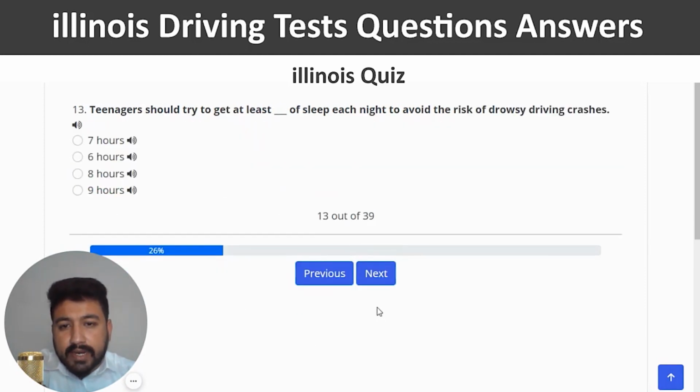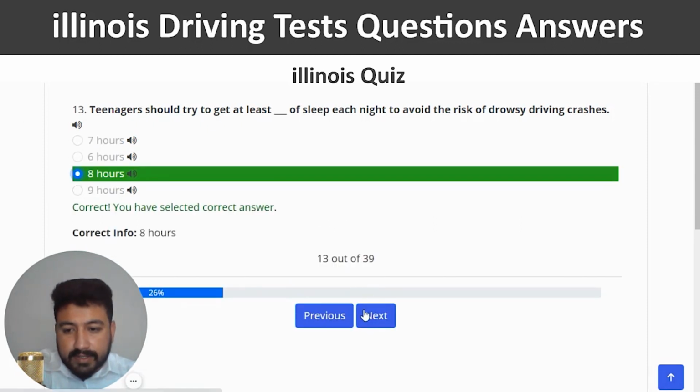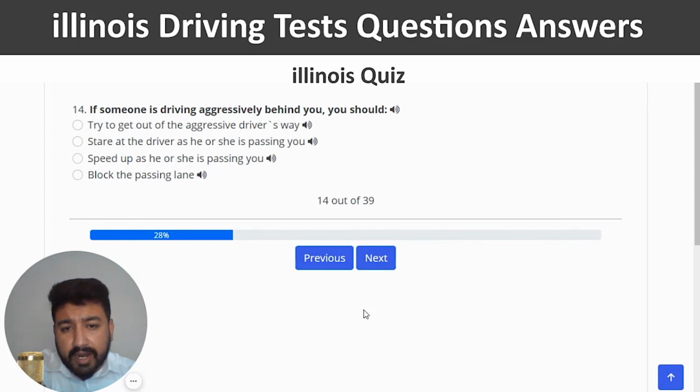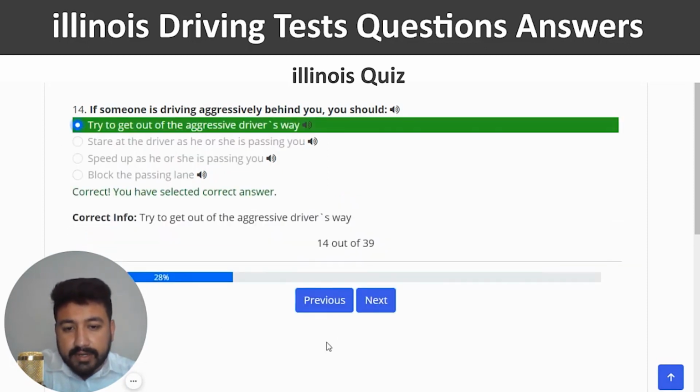Teenagers should try to get at least blank of sleep each night to avoid the risk of drowsy driving crashes. So I'm going to click on the third option, which is 8 hours, right? And next. If someone is driving aggressively behind you, you should, so you can choose the first option, which is try to get off the aggressive driver's way. So I'm going to click on the first option, correct, and next.